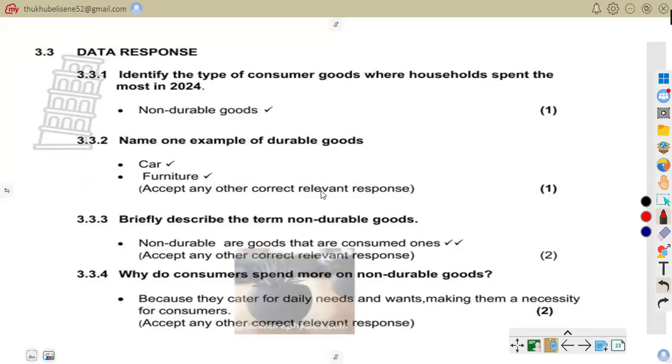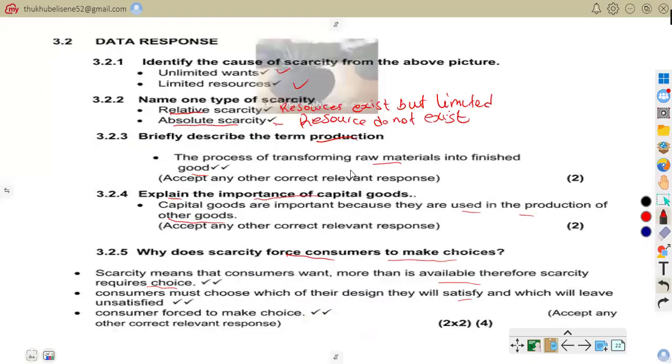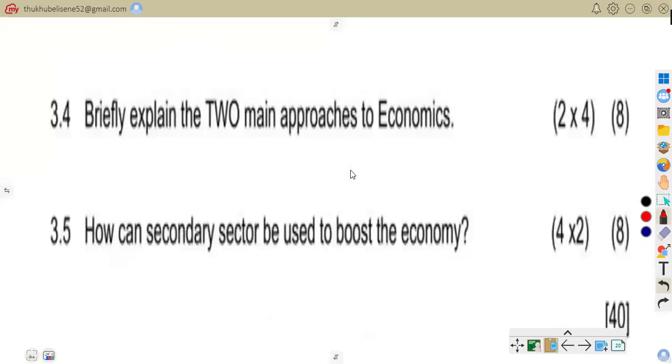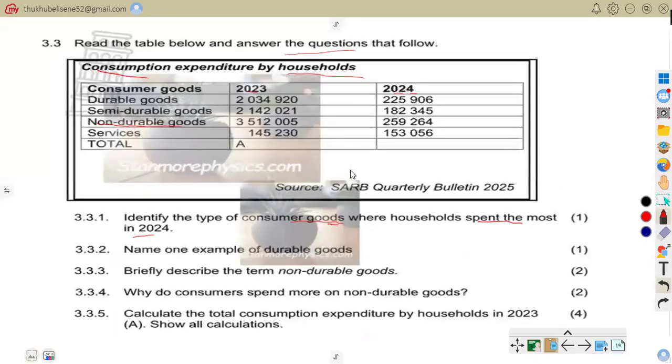So let us attend to our answers. You can see here it's non-durable goods. Those are goods that are used quickly. Example, you can talk about food. So consumers spend more on those ones. Now let us go to another question. Non-durable goods, like we have said. You can see even the amount is more than these other amounts in 2024.